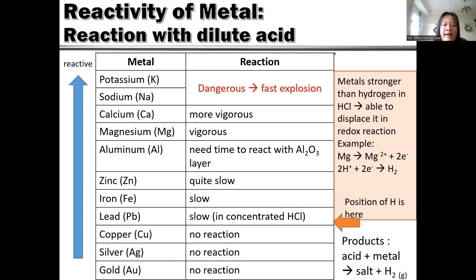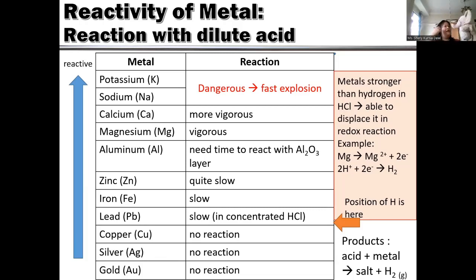Calcium, magnesium, aluminium will produce salts and hydrogen during the reaction. Why does it produce hydrogen? For example, here is hydrogen chloride. I take the chloride from here and become a salt, because metals make ionic compounds with non-metals, making salt. The hydrogen will be alone and pair with another hydrogen, making hydrogen gas.